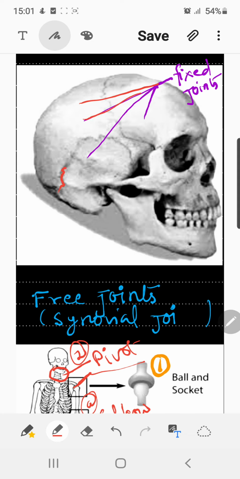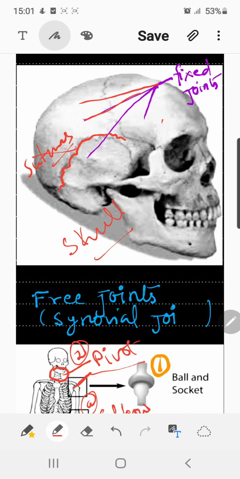See the regions, these are the sutures which won't allow the bones to change their position. So most of the bones which are present in the cranium, that is in the skull bone, show the fixed joint. So this is all about the types of joints in our body.